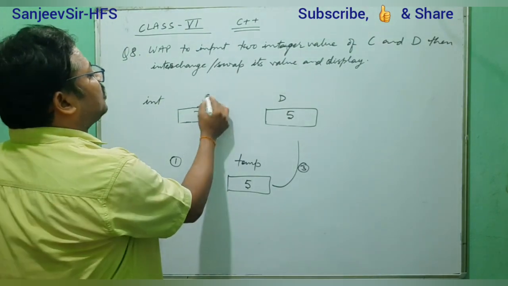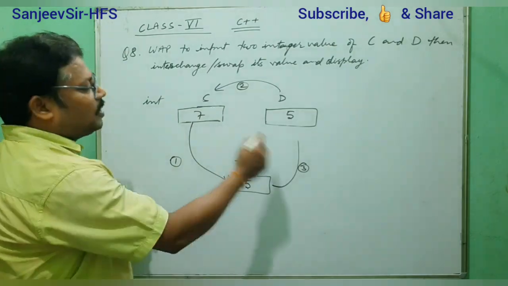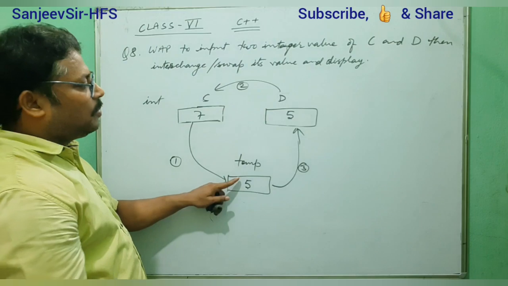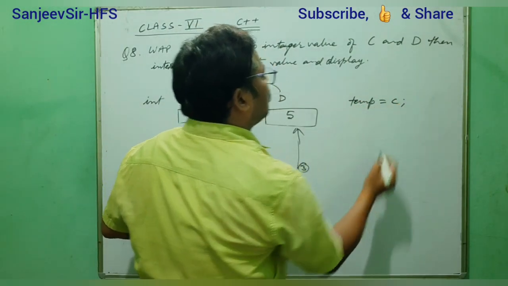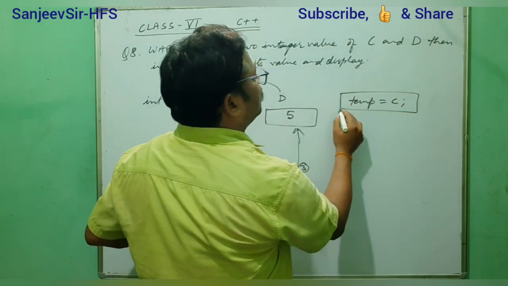So what is written here? First is that, second is that. So we understand this one. Okay, first, the C value is assigned into temp. That means temp will contain the C value. This is the first one.